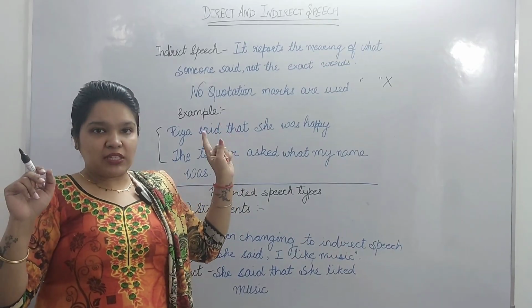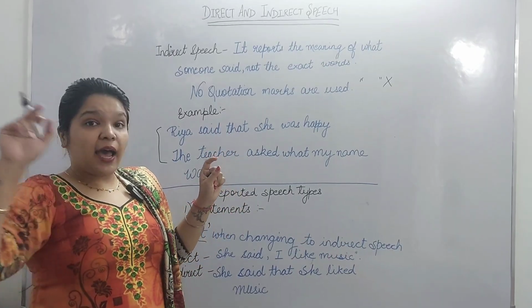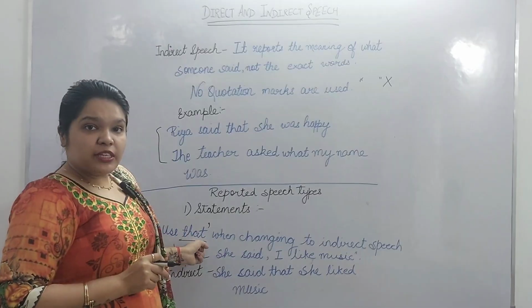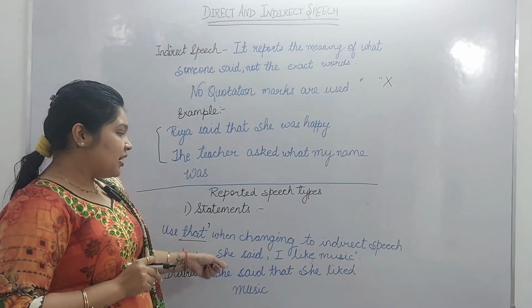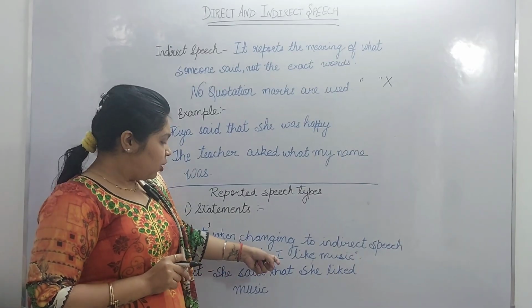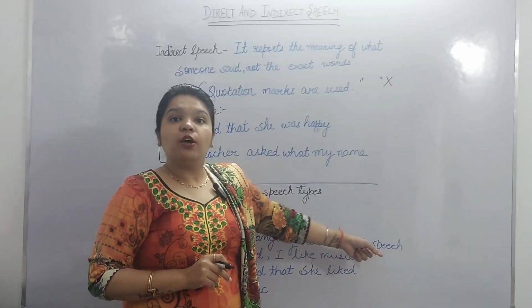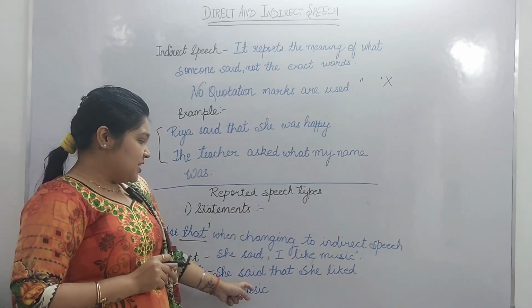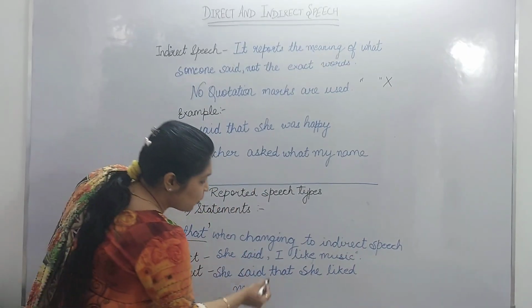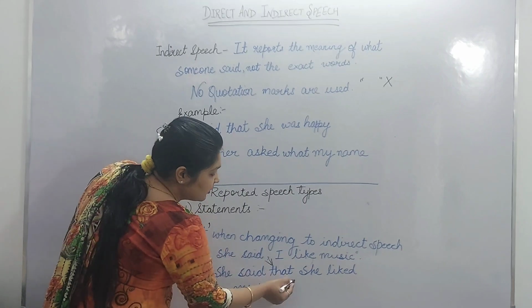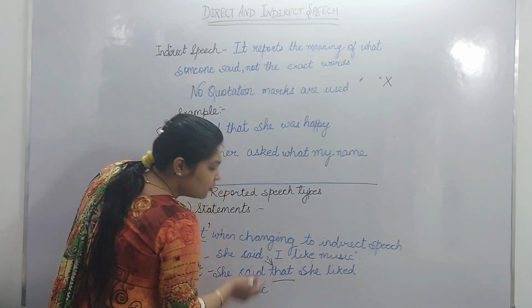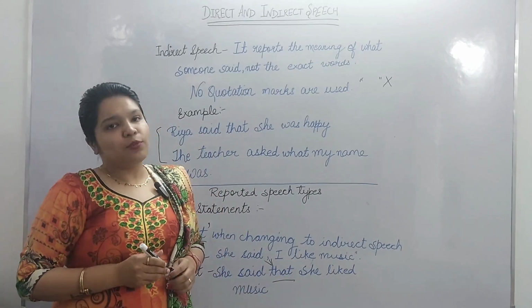Now the comma will be replaced with "that." Let's see how. She said, "I like music." Now "she said," the comma is replaced with "that." She said that she liked music.